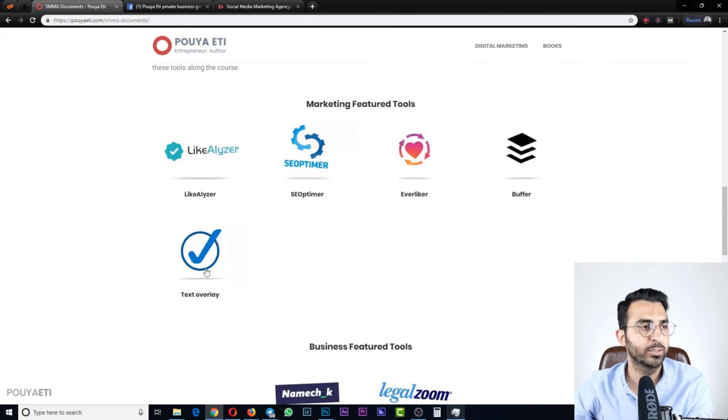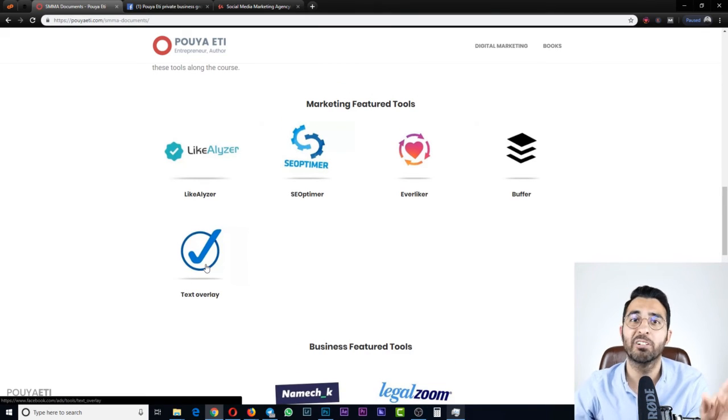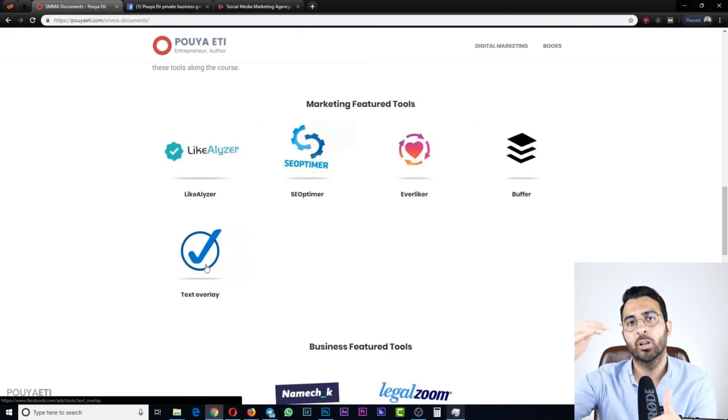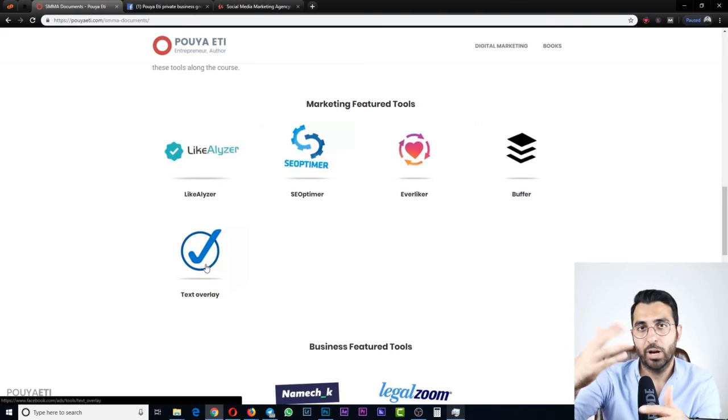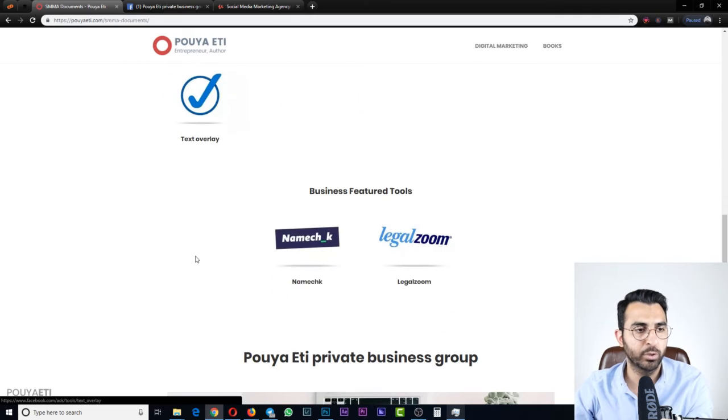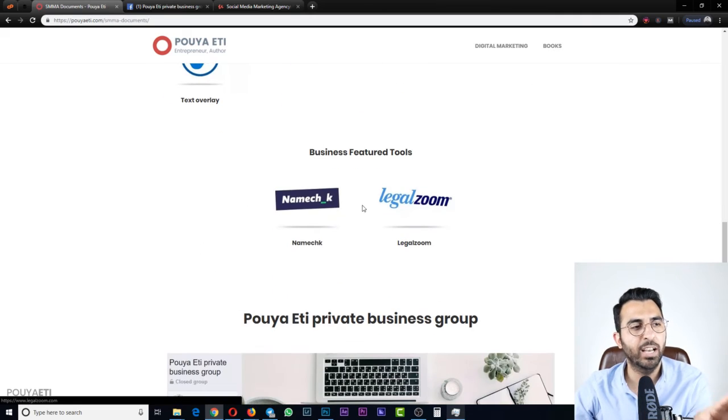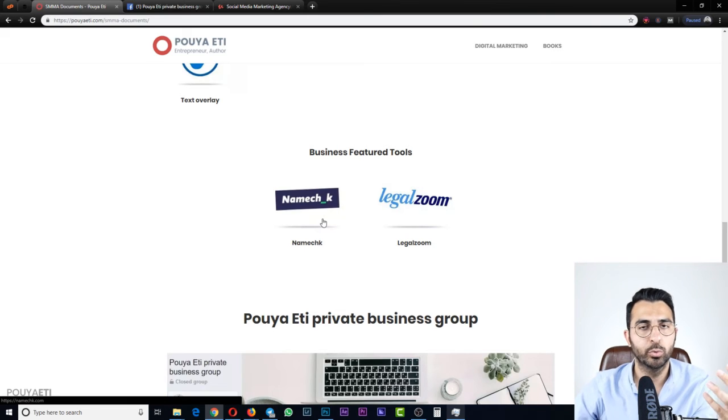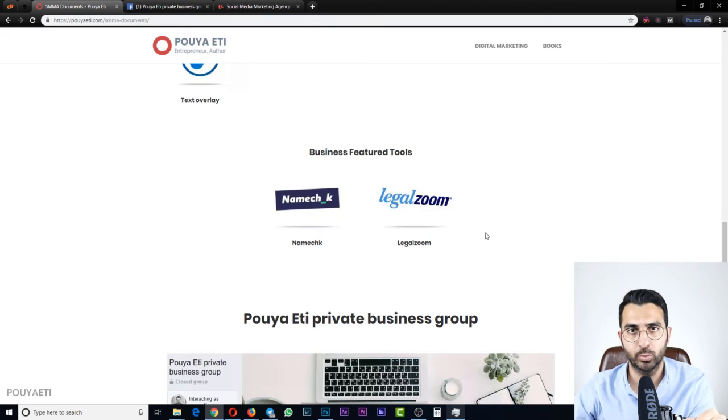The other one is Text Overlay, a very powerful tool from Facebook that will analyze your images for advertisement. Again, as we go forward, we will talk about this. And we have 2 tools here which will help you regarding business and entrepreneurship. When you want to create your agency, when you want to register it, you can use these tools as well.